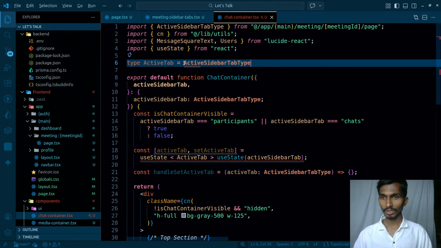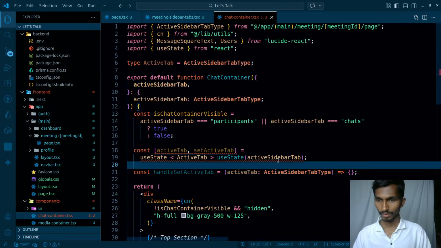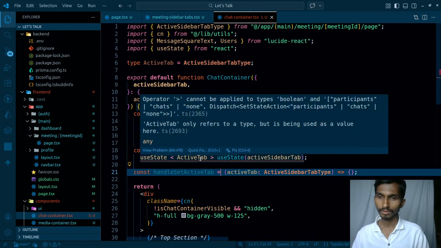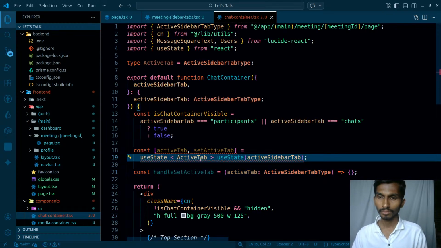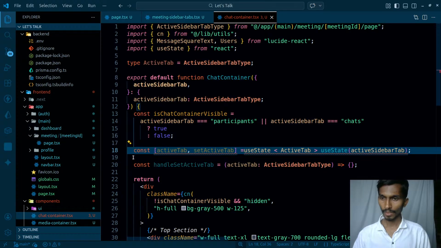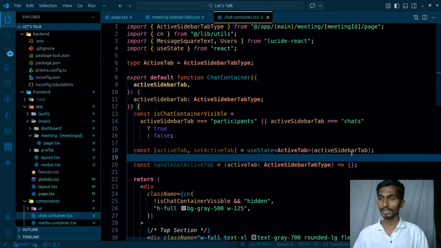Active sidebar type, I'm going to have it. Once I have this, useState active sidebar tab. Active sidebar tab can't apply boolean and participants. Active tab. Okay, sorry, I need to remove this one. Okay, this is how I'm going ahead.